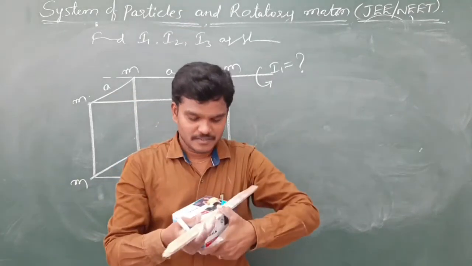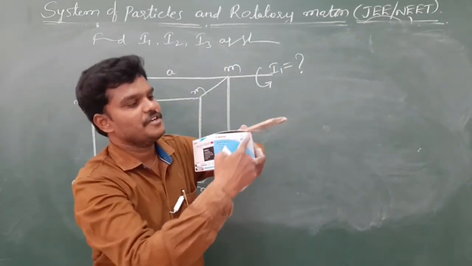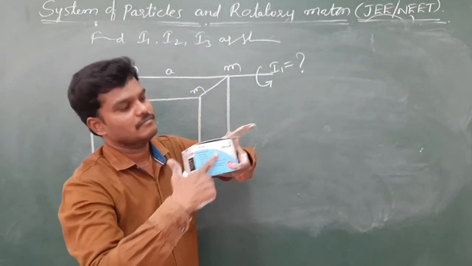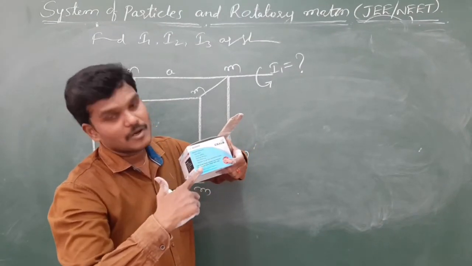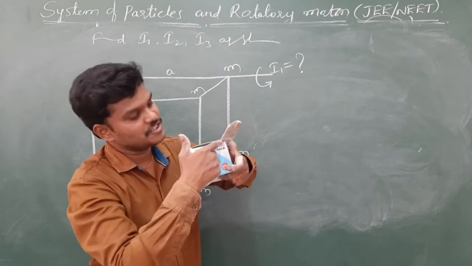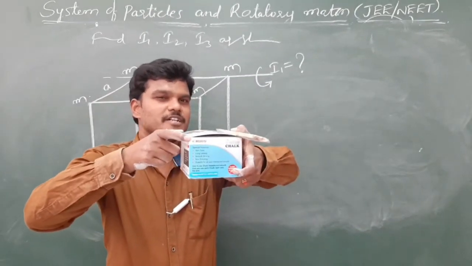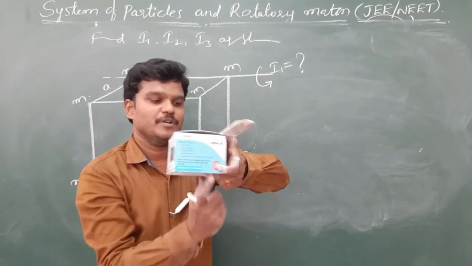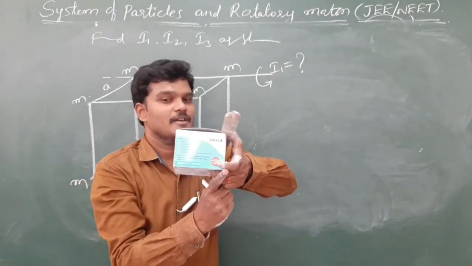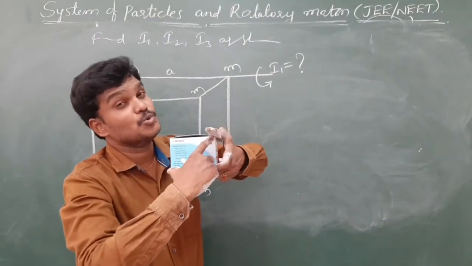And see this side from here to here. Okay, this one. How much it is? Root 2a. So this is what? Root 2a. So above two particles are at a distance of A. Below two particles are at a distance of A. But these two particles are at a distance of root 2a.